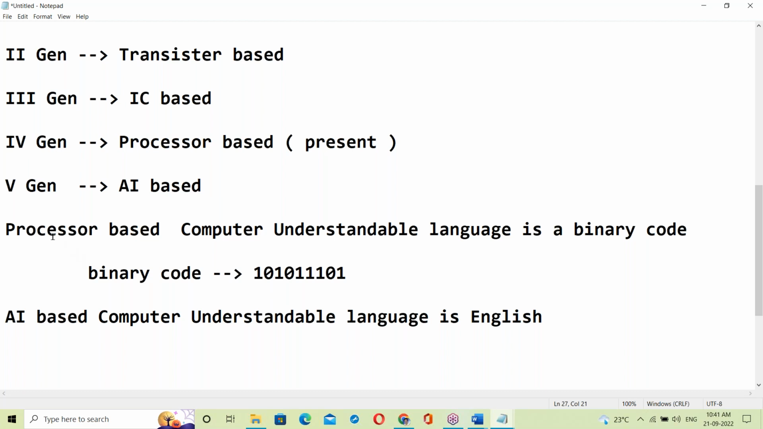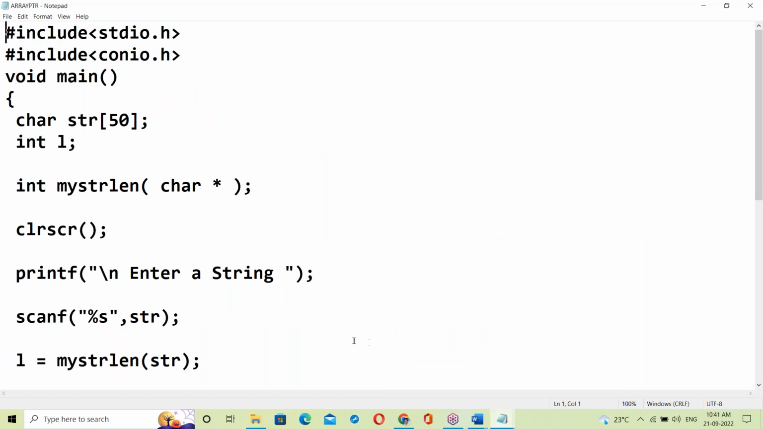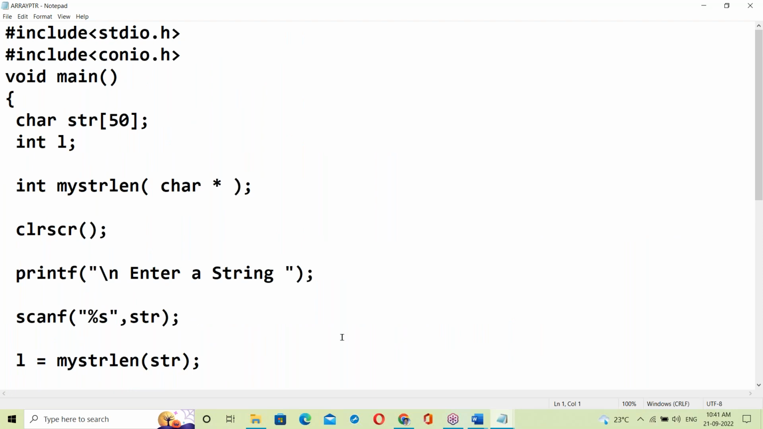A processor-based computer understands binary code. It is the system-understandable language, and this is called low level language. User-understandable language, like English or a C program, is called high level language.